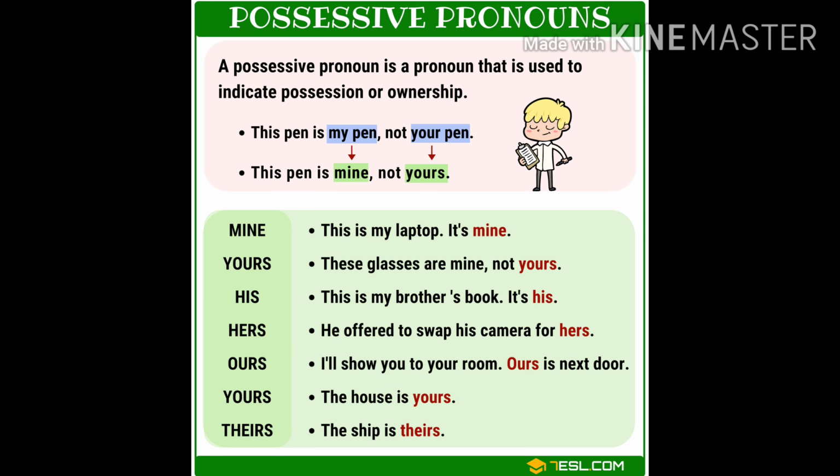This pen is my pen, not your pen. Well, we can write this as this pen is mine, not yours. So, the words mine and yours are examples of possessive pronouns.